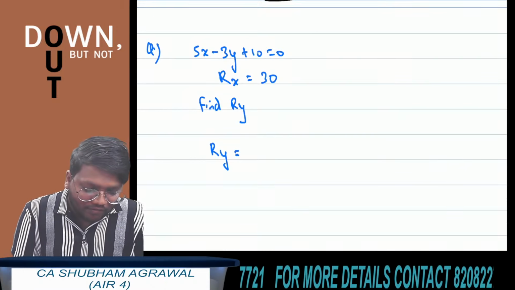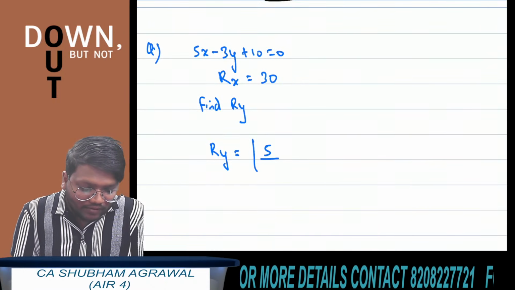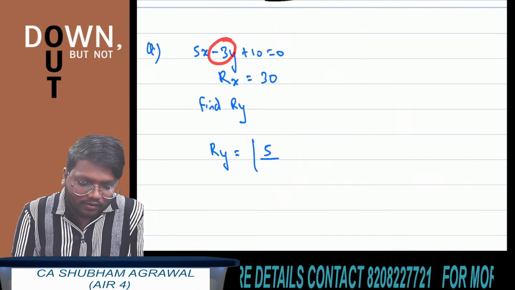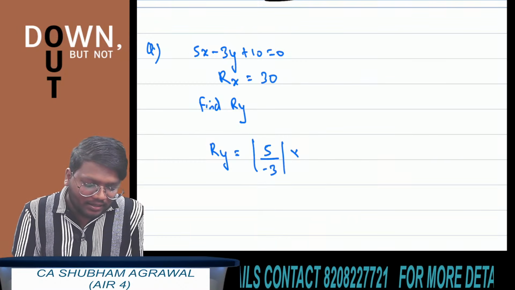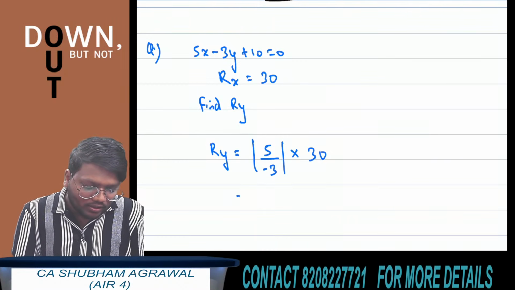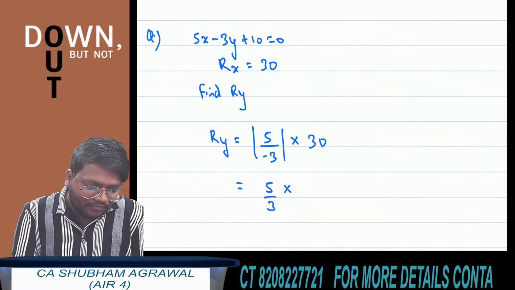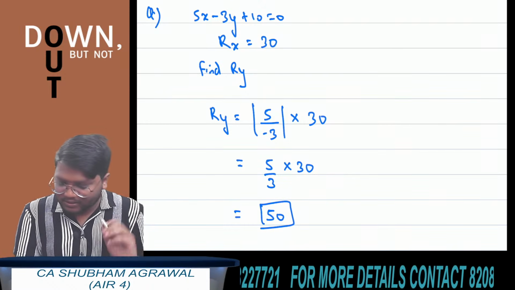What is the coefficient of x here? 5. What is the coefficient of y? Minus 3. So the absolute value of 5 upon minus 3 multiplied by range of x, which is 30. The absolute value of 5 upon minus 3 is 5 by 3. So you can write it as 5 by 3 multiplied by 30. So the final answer is 50. This is the answer.